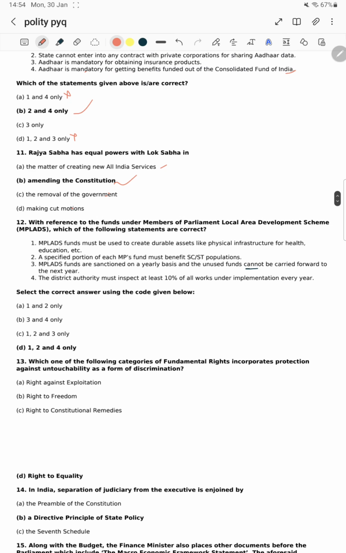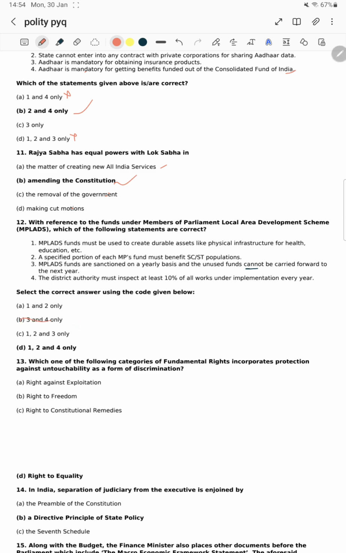Next, MPLADS, the 12th question. With reference to the funds under the Member of Parliament Local Area Development Scheme, which of the following statements are correct? MPLADS funds must be used to create durable assets like physical infrastructure for health, education, etc. Yes, sir, these funds are used to create infrastructure. A specific portion of each MP's fund must benefit SCs. Right, a certain percentage, 10%, should go to STs. That's right, statements 1 and 2 are right.